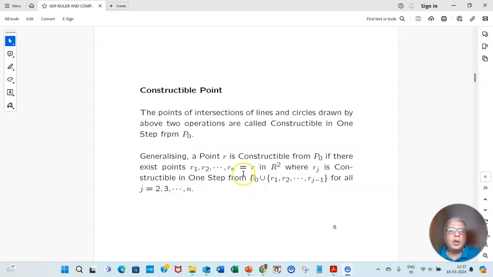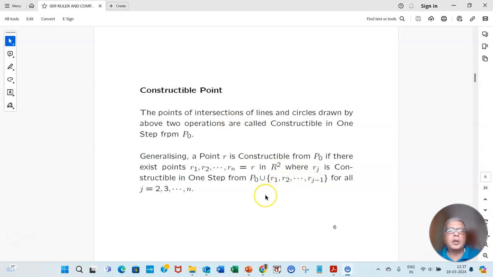So starting from there, what are constructible points? You start with several points P0 in the Euclidean plane, and you go on adding the points R1, R2, up to Rn in the Euclidean plane, such that each time you take P0 union R1, R2, up to Rj minus 1 and construct the point Rj using ruler and compass.